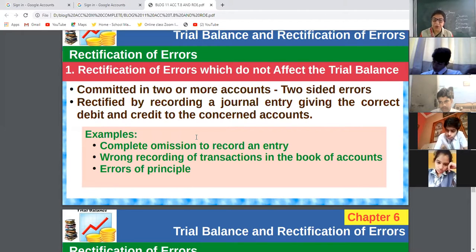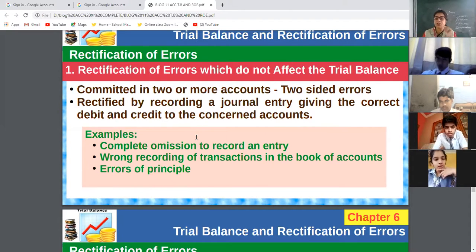So complete omission is an example, wrong recording is an example, error of principle. Wrong recording means what? See, I have given 5,000 rupees to Tanish and in the books I have recorded only 500. So that is an error of 4,500 rupees, but the recording is wrong.